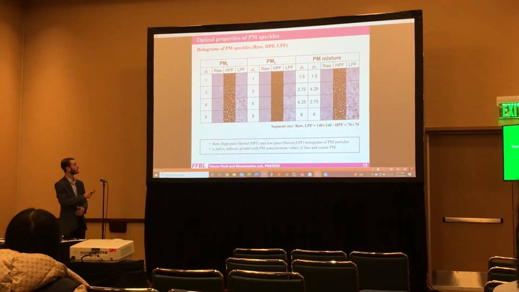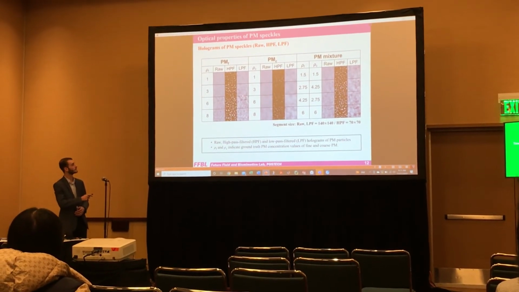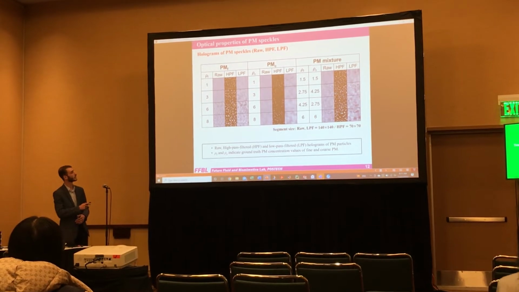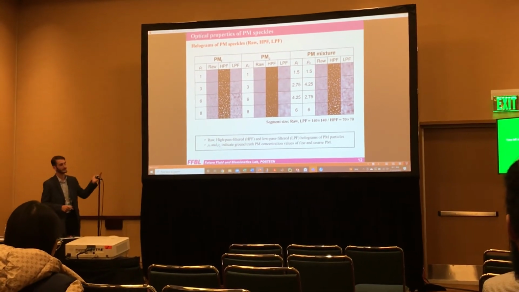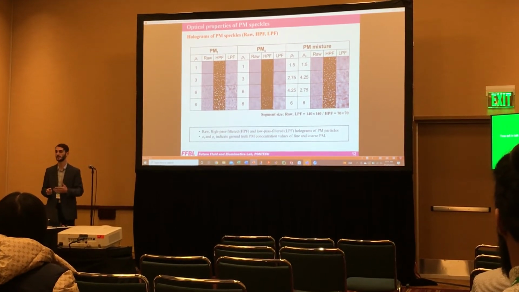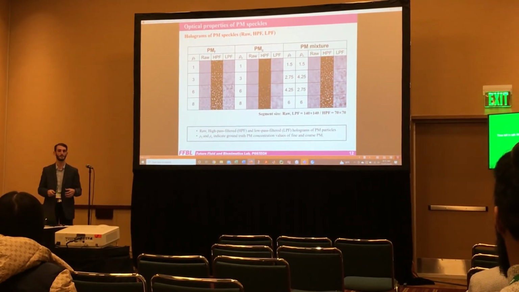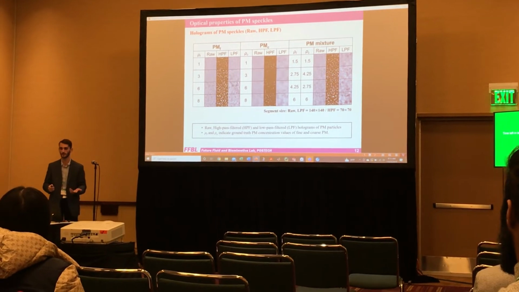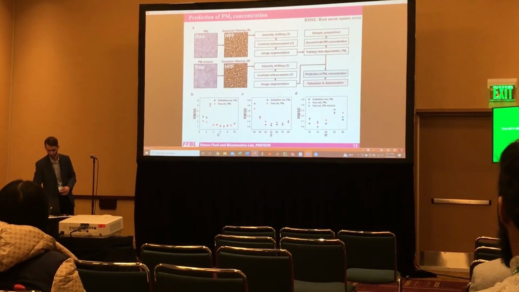Here are just some examples of the raw, high-pass, and low-pass images for both fine, coarse, and in mixture. Once again, you can visually tell there are differences in these images for each of those cases, and that's a specific thing that our model is picking up on as it learns how to train and produce these results.